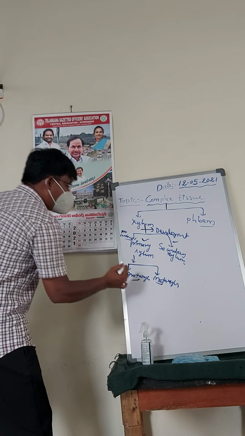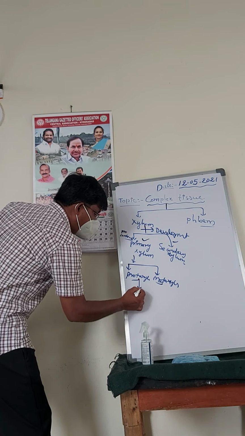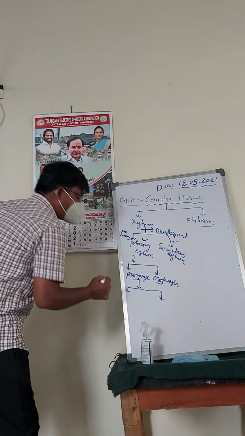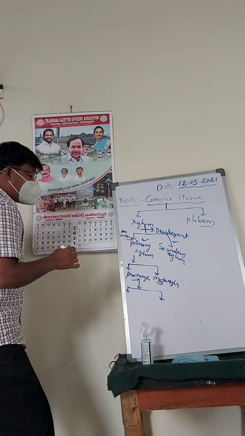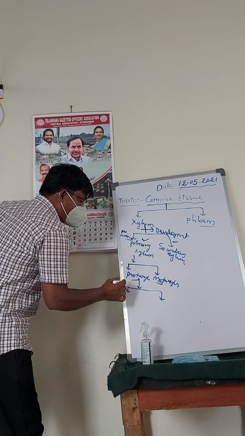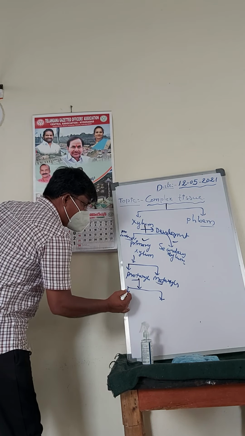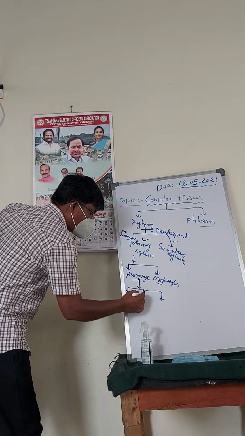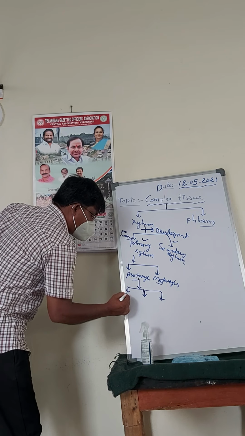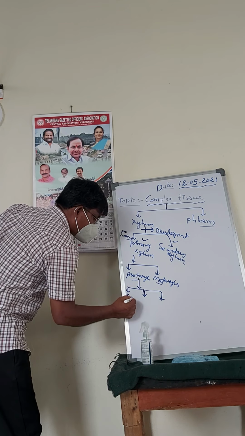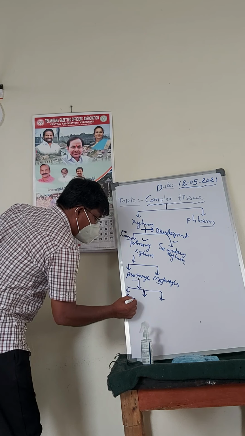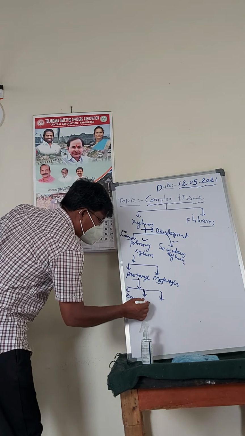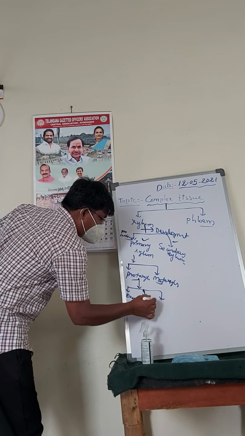Based on the position of the protoxylem, the xylem is identified into three types. The first one is exarch, the second one is endarch, and the third one is mesarch.